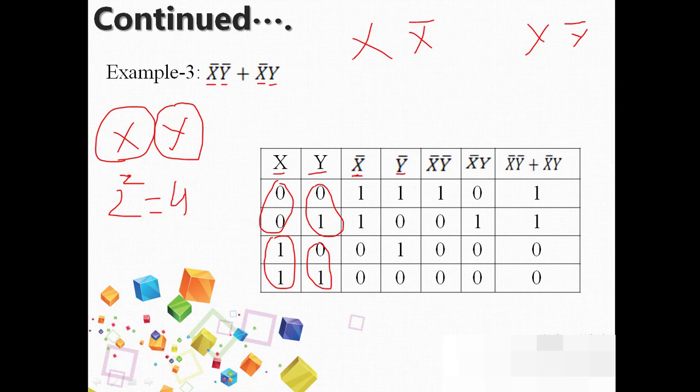So reverse it: 00 will become 11, 11 will become 00, which are the values of complemented x. Complemented y will become 10 instead of these values, 10 instead of these values.